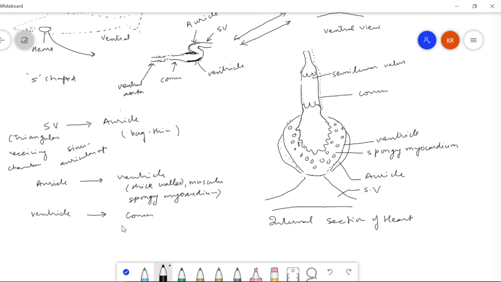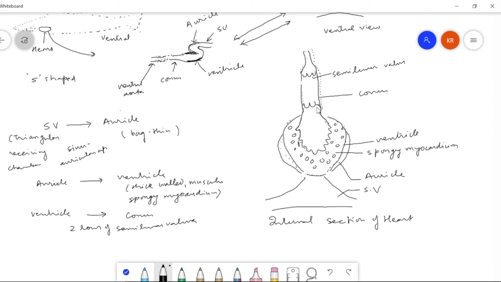And here there are 2 rows of semilunar valves. One row is shown over here and another row is shown over here.